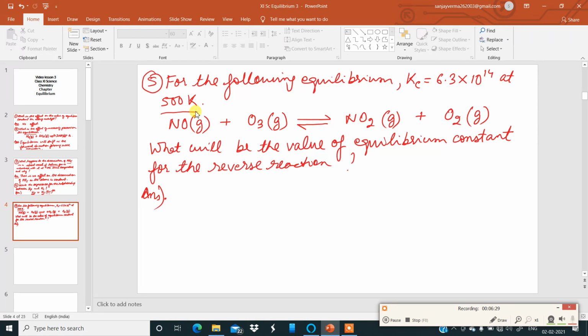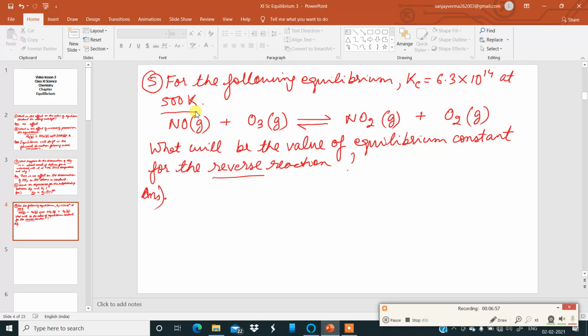It is at equilibrium. The value of Kc is given. Now the question says, what will be the value of equilibrium constant for the reverse reaction? This is the Kc for the forward direction, no? Onward reaction. The question is saying, what will be the value of equilibrium constant for the reverse reaction?